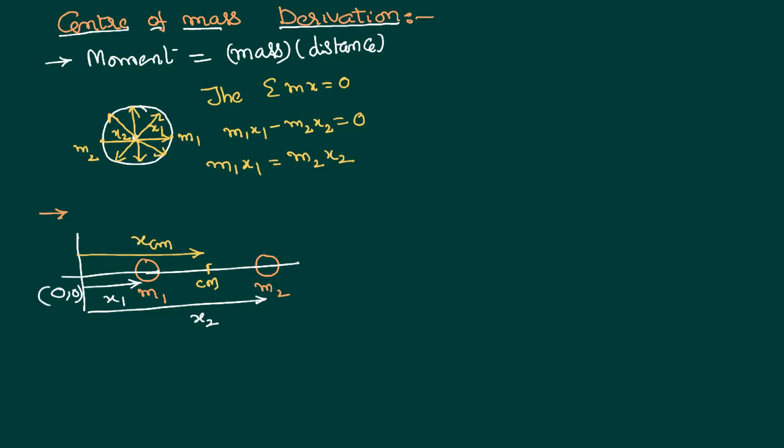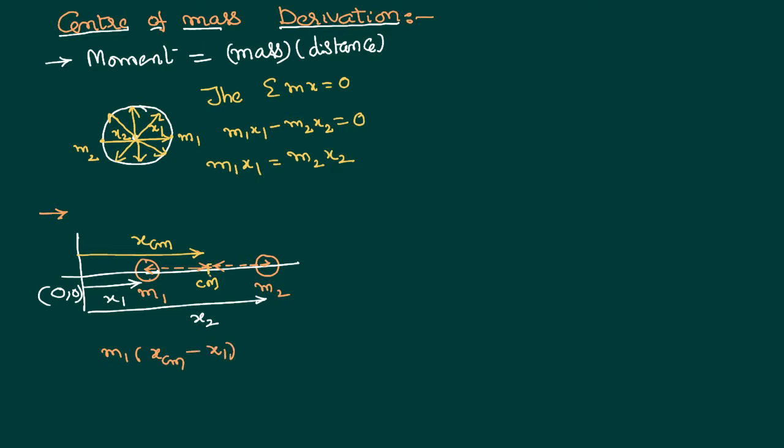Then I can use the concept that the algebraic sum of moments about the center of mass equals 0. Then we can say m1 into this particular distance, because that is the distance between the center of mass and the body, is equal to m2 into this particular distance. Therefore m1 into this distance could be written as the total distance xcm minus x1. Can we write like this?